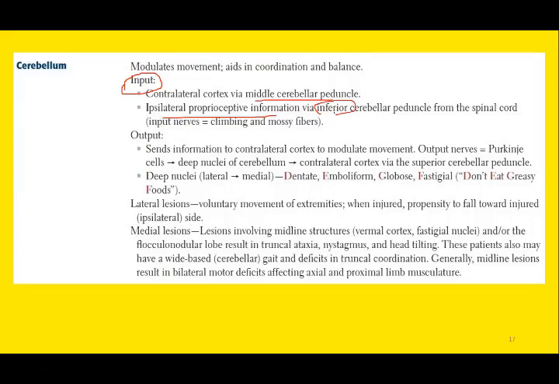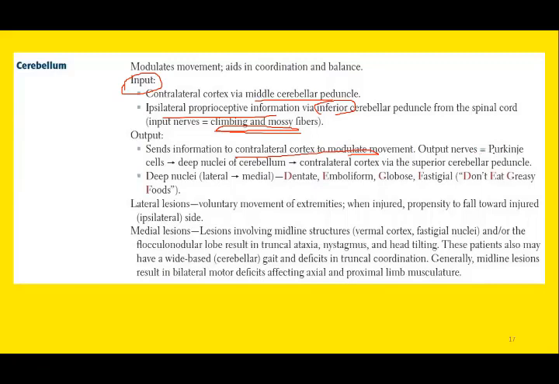So remember, there are multiple types of nerve fibers within the cerebellum. These nerve fibers include climbing fibers and mossy fibers. We will discuss these fibers in the coming slides. Climbing fibers and mossy fibers, both are the input fibers. Both are excitatory fibers. And the output is sent to the contralateral cortex here.